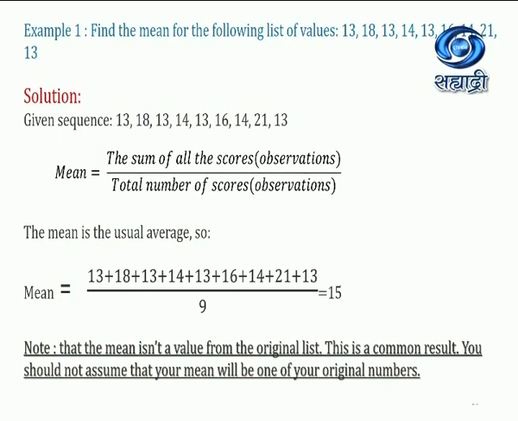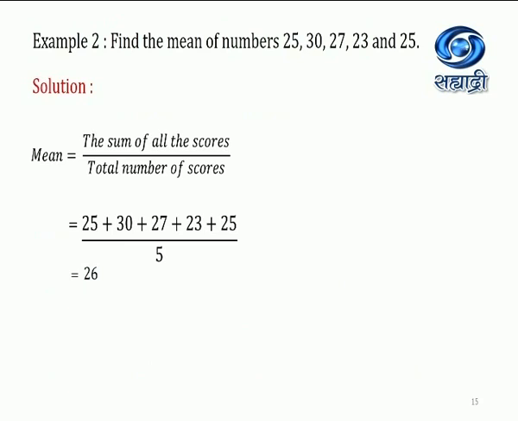Means whatever the list is given, whatever the values are given, the answer is not from that list. Second example, find the mean of numbers. So it is really very simple. The sum of all scores or observations upon the total number of scores or observations. So again we have to add all the records, then divide by the total number of records. Here we have 5 records, so we will divide by 5 and the answer will be 26.